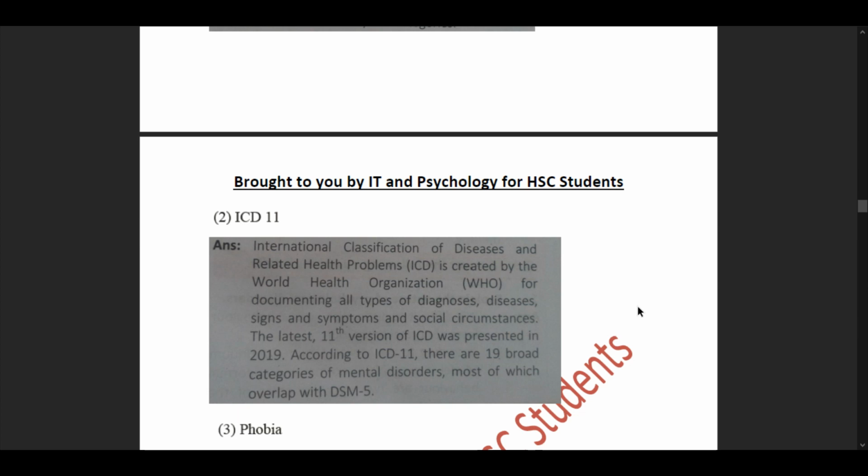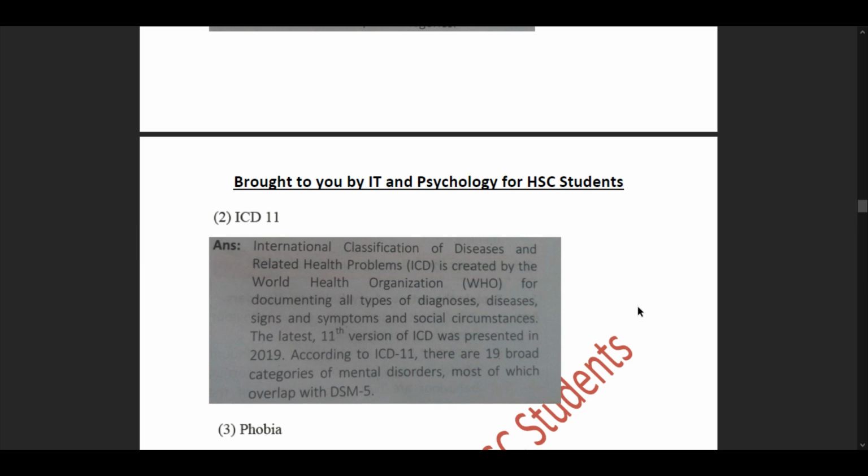So ICD-11 is an abbreviation for International Classification of Diseases and Related Health Problems. It is created by the World Health Organization (WHO) for documenting all types of diagnosis, diseases, signs and symptoms, and social circumstances.